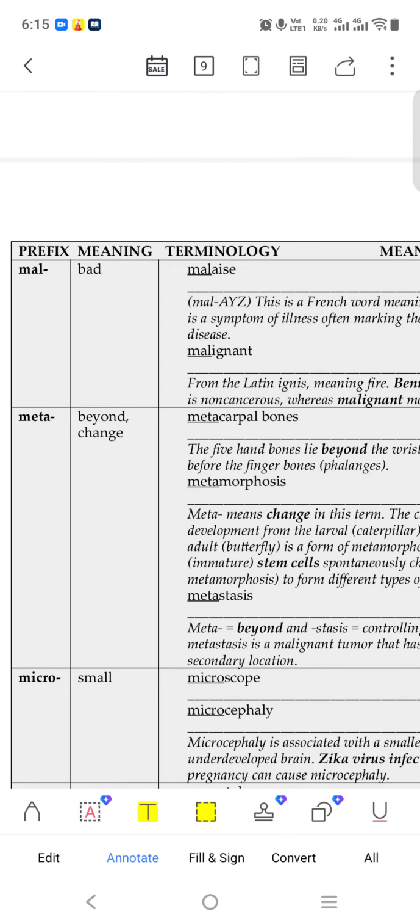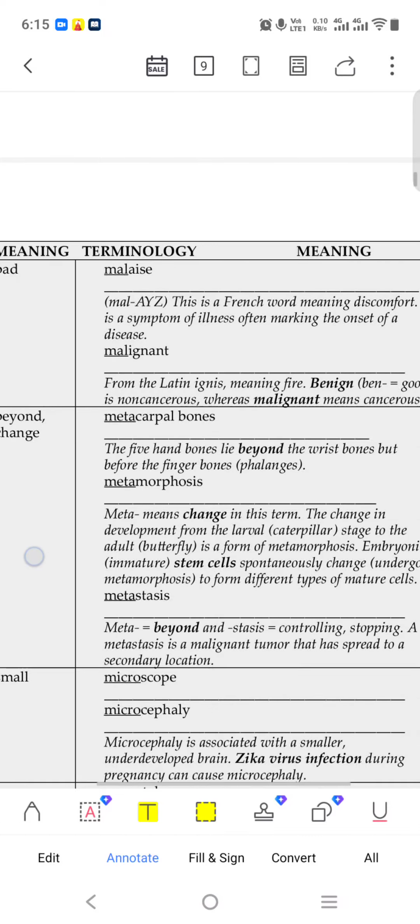Meta means beyond, like change. Metacarpal bone: carpal is our hand bone, and meta means beyond, like the five hand bones lying beyond the wrist.